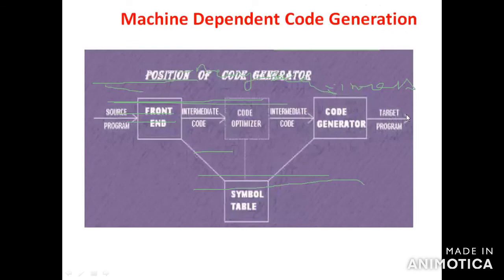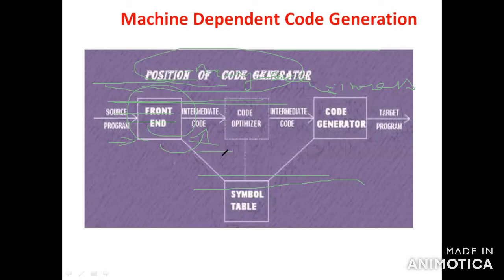What's the next thing? The next thing is machine dependent code generation. Here you give the input to the front end of the compiler. The front end of the compiler means lexical analyzer, syntax analyzer and semantic analyzer. After that, the output goes to intermediate code generation, which generates the intermediate code.